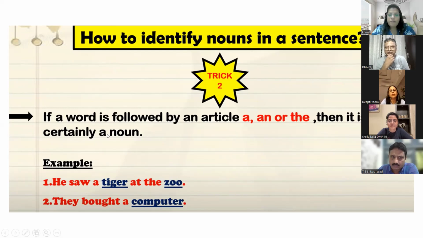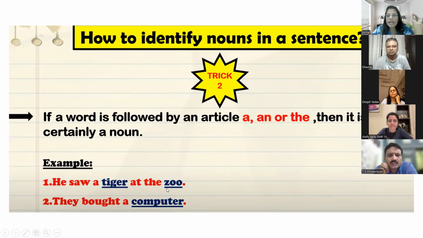If a word comes after an article, a, an or the, then it becomes a noun. He saw a tiger at the zoo.